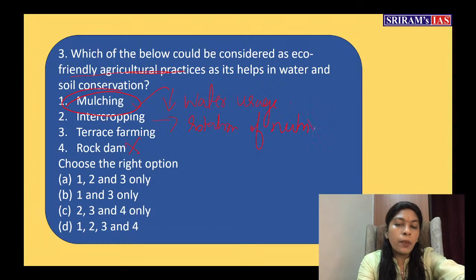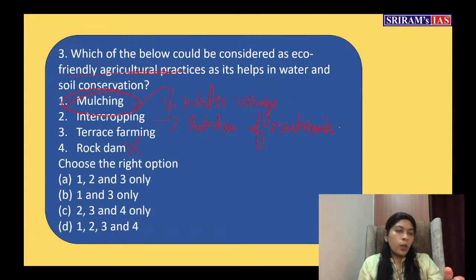As we know, when we are planting crops, one crop, then next another different variety, then another crop like a leguminous plant along with the rice variety. If you're doing it, then the nutrients in the farm or the soil are rotated. So this way it is also an eco-friendly practice, because chemical fertilizers or chemical substances are not required to enhance the fertility.